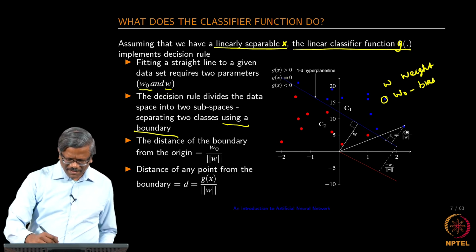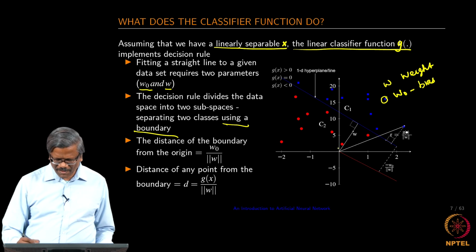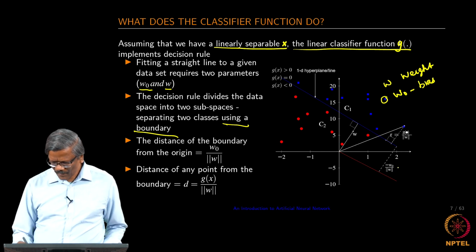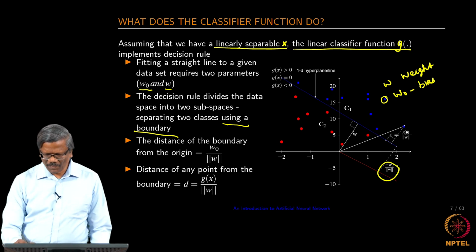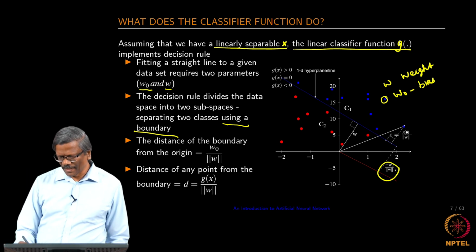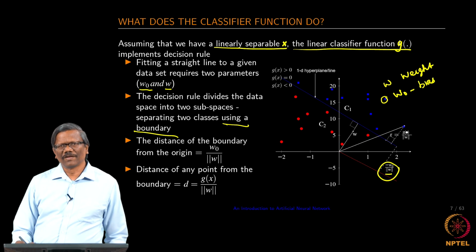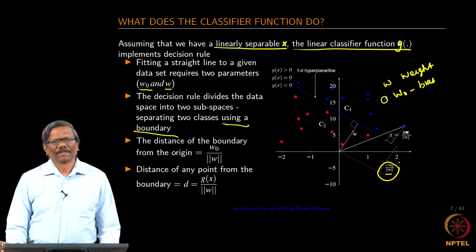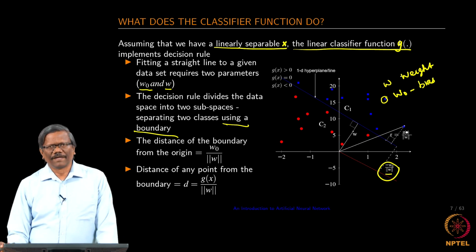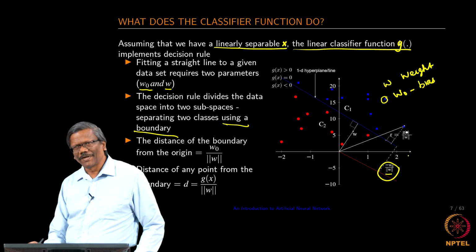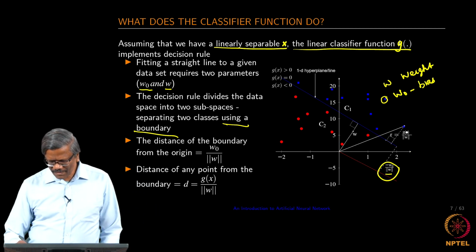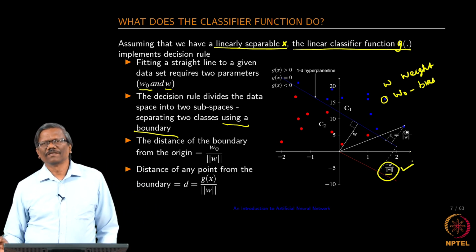The distance of the boundary from the origin is given by this relationship. Note that W naught is the bias and the one in the denominator is the norm of the weight vector. Once you have the decision boundary, the distance from the origin is given by this relationship.